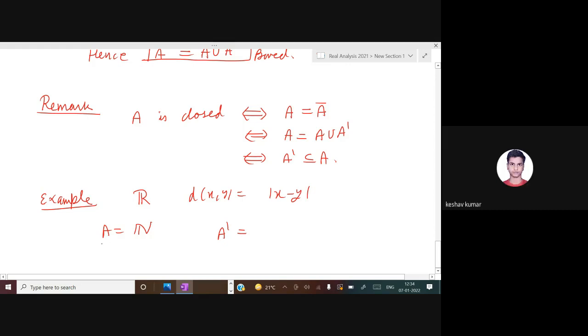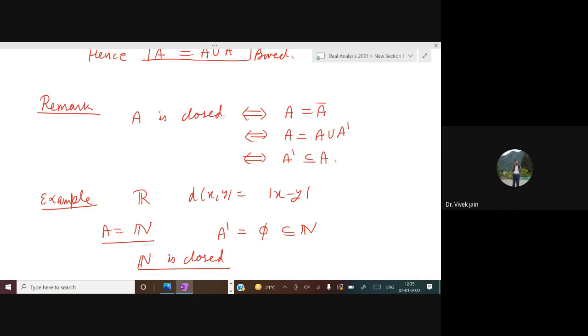It is phi, the empty set. And you know phi is contained in N. So you may say that N is closed. N is a closed subset. Why? Because the set of limit points is contained inside N. No point is a limit point, so the set of limit points is contained inside N.